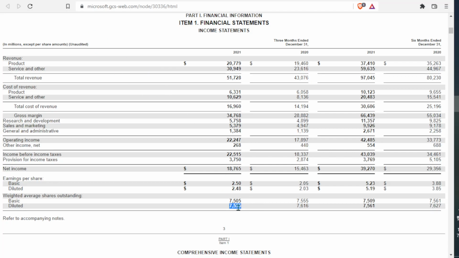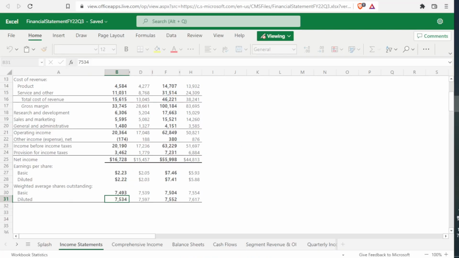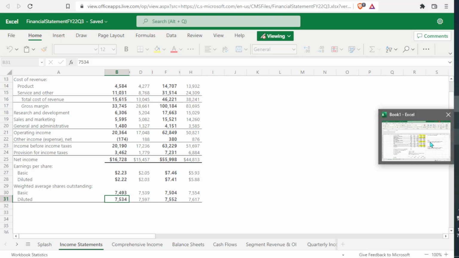Now I'm comparing this number to the most recent quarter, this number. So it actually fell about 0.021 billion. Now what I'm going to do is also take 0.021 from this number, and that is going to give me 7.513. So this is the assumption that I'm making, that the diluted shares are going to go down by the same amount.